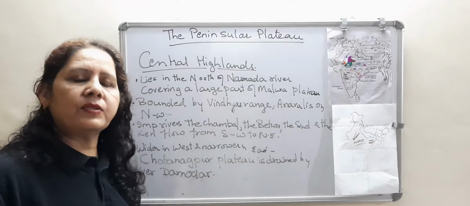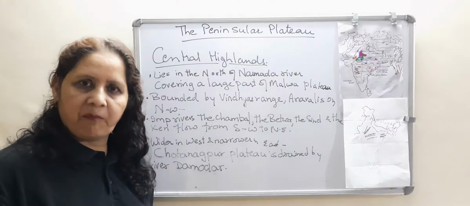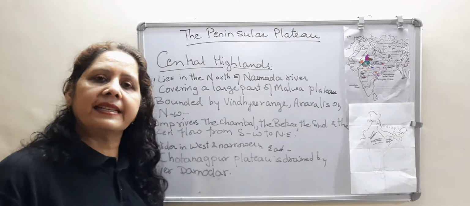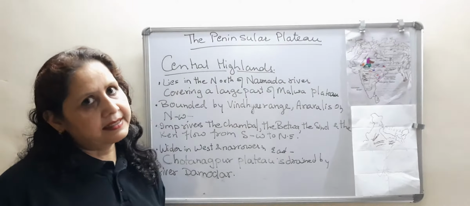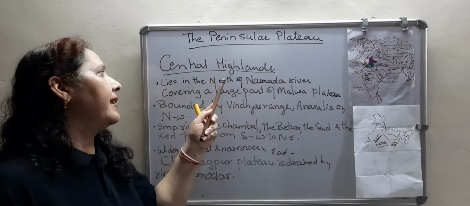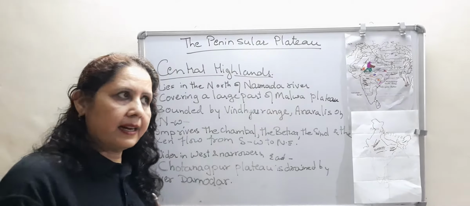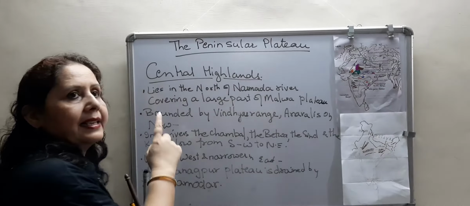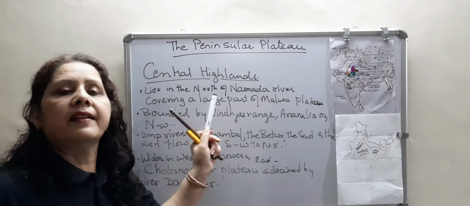So, as I told you about the division of Peninsular Plateau, that is the Central Highlands and Deccan Plateau. And we will study now the Central Highlands first. Where is the Central Highland? It lies in the north of river Narmada.